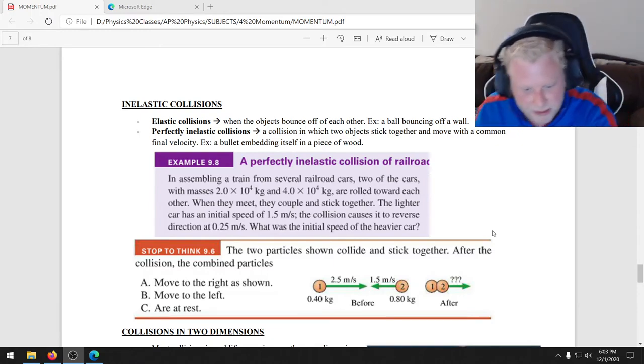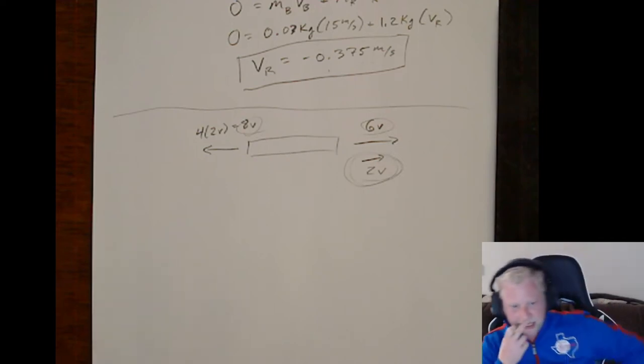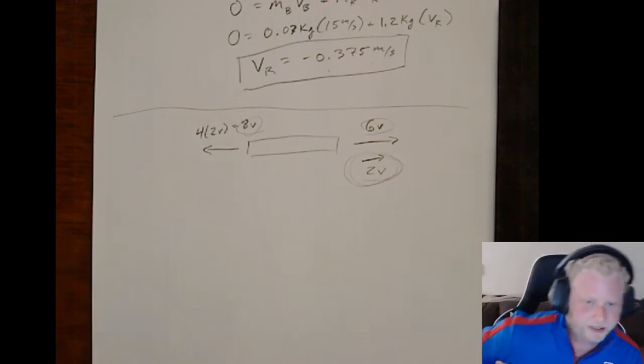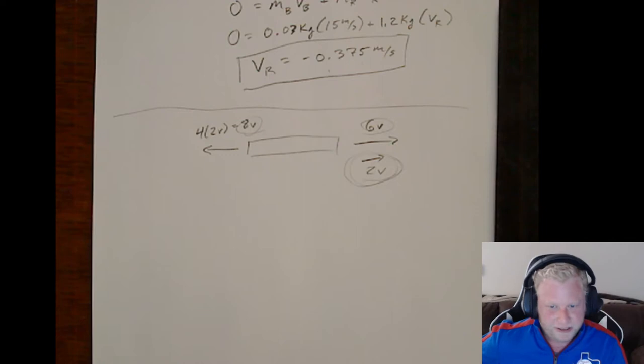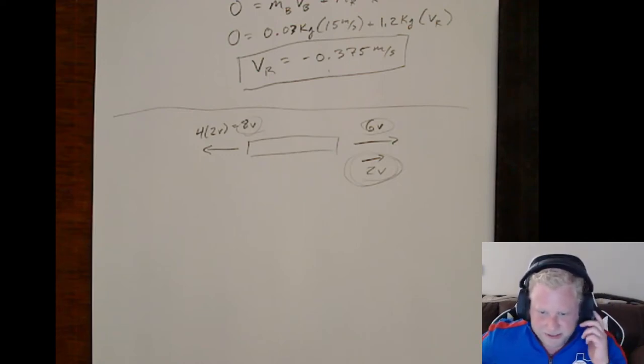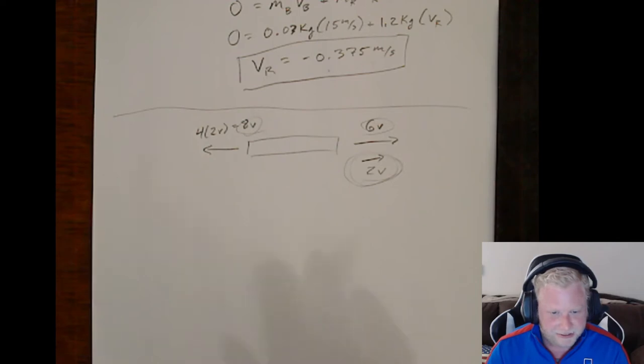So in example 9.8 in the notes, we've got a train, two of the cars with masses 2 times 10 to the fourth kilogram and 4 times 10 to the fourth kilogram are rolled towards each other. When they meet, they couple and stick together. The lighter car has an initial speed of 1.5 meters per second. The collision causes it to reverse direction at 0.25 meters per second. We want to know what was the initial speed of the heavier car.